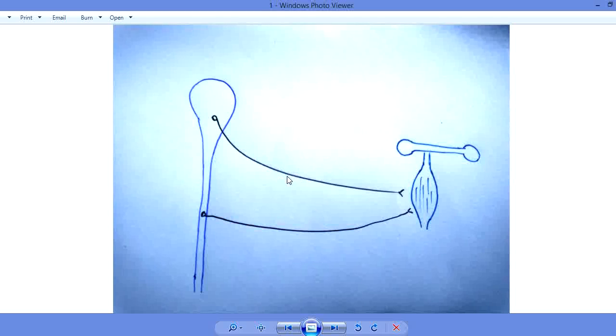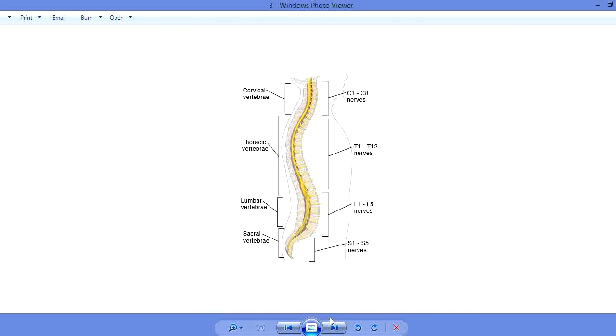There will be no ganglion in the somatic nervous system. In the somatic nervous system, the neuron will arise either from the brain or from the spinal cord. From any part of the spinal cord, the somatic nerve can arise. For example, let's suppose this is a spinal cord.